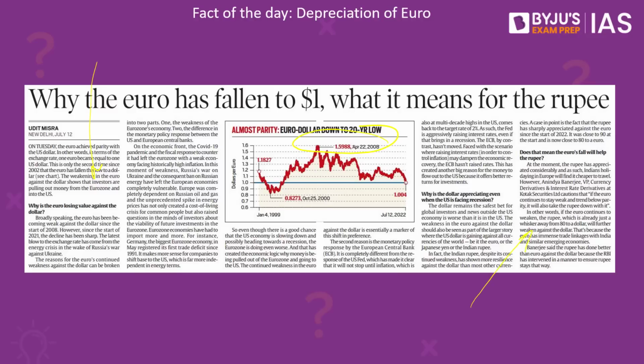If the euro continues to weaken, the rupee, which is already just a few paisa away from 80 rupees a dollar, will further weaken against the dollar because euro has a lot of trade linkages with India. So it might seem like a good thing to happen in the short run, but if the trend continues, it might be dangerous for the Indian currency as well.